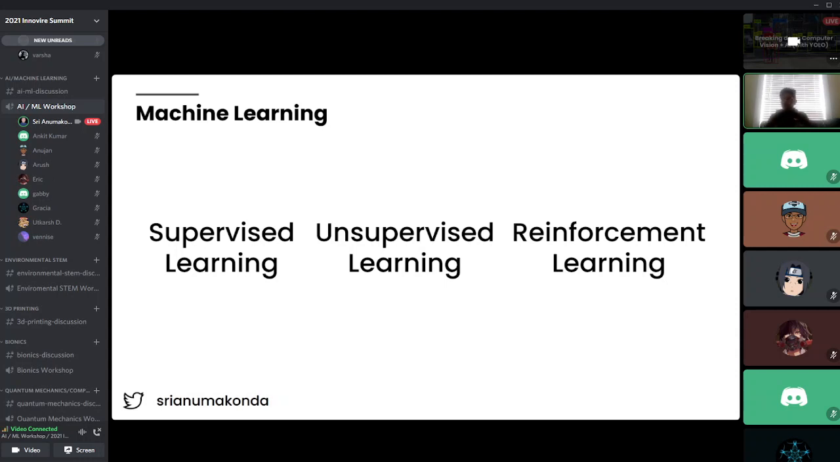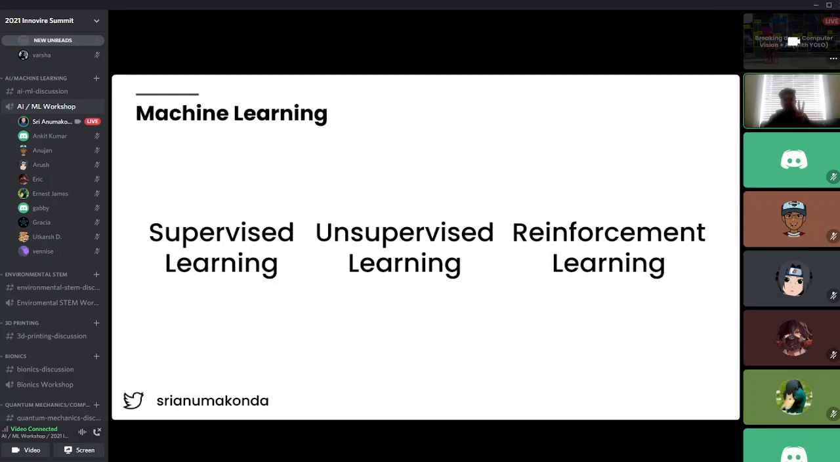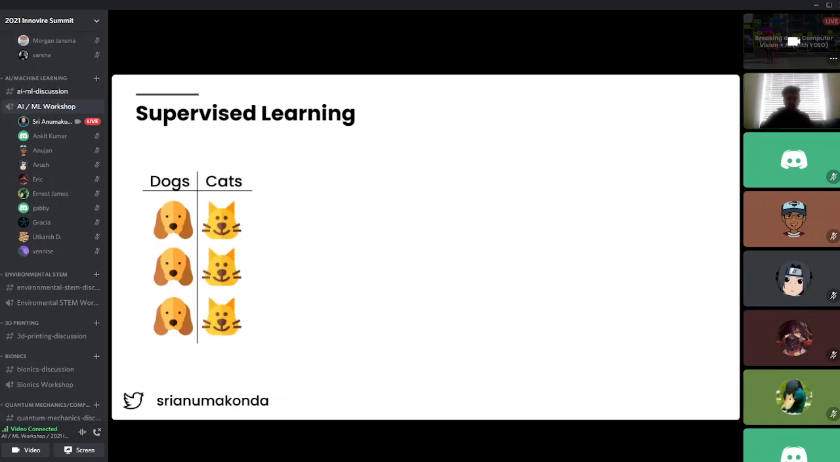Machine learning is a type of system that we use to help create an AI model that can learn based on data. We generally have three types of learning: supervised learning, unsupervised learning, and reinforcement learning. Let's get started with supervised learning.